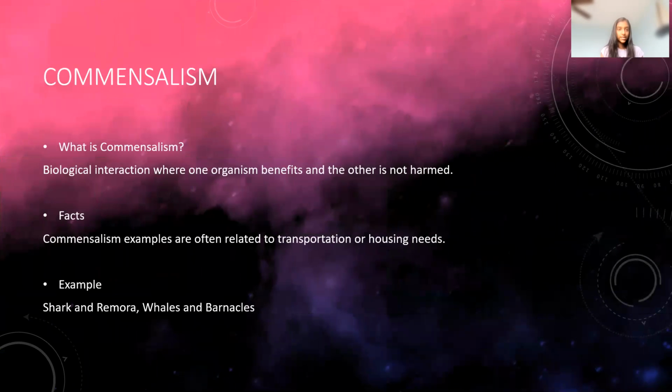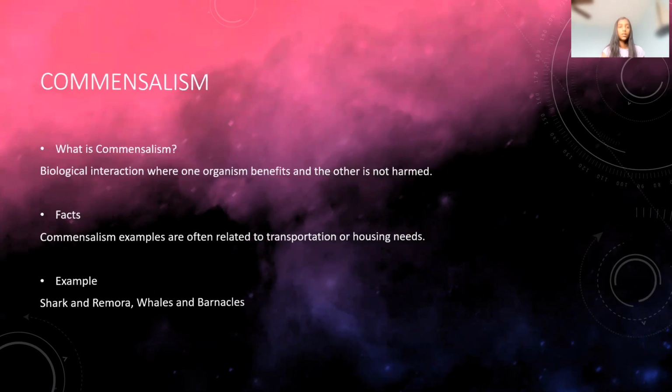Next, we have commensalism. Commensalism is an interaction where one organism benefits and the other doesn't benefit and isn't harmed. Some facts about commensalism are that examples of commensalism are often related to movement or transportation. They're related to transportation or housing needs. Examples of commensalism are the shark and remora and the whales and barnacles.